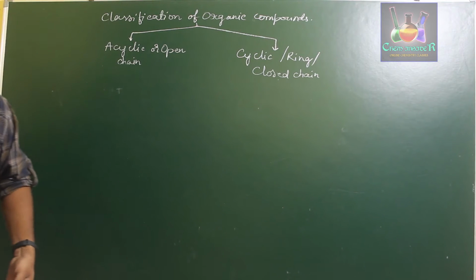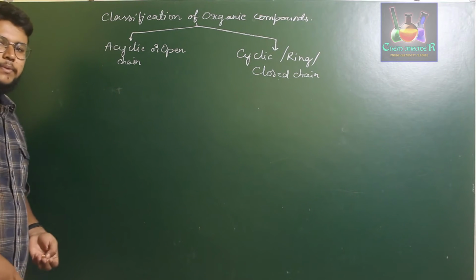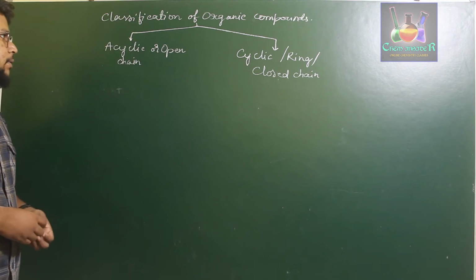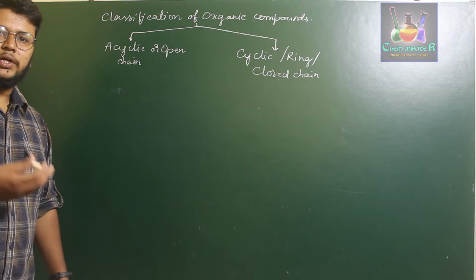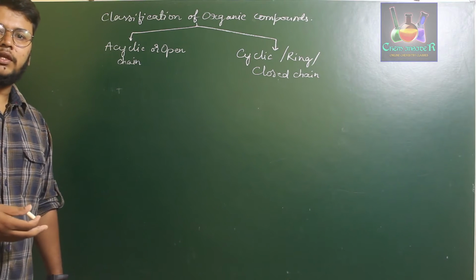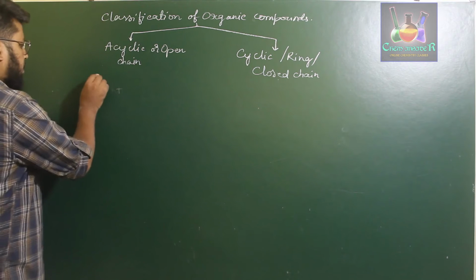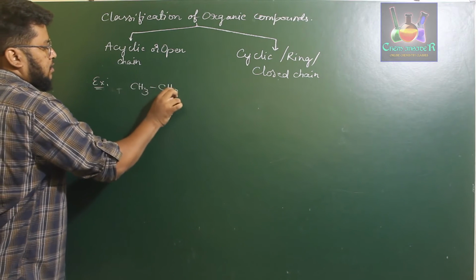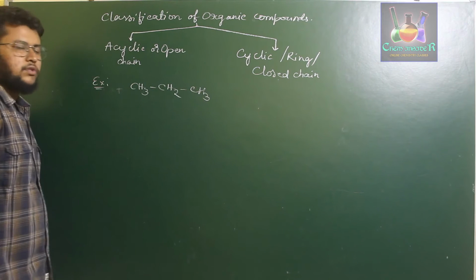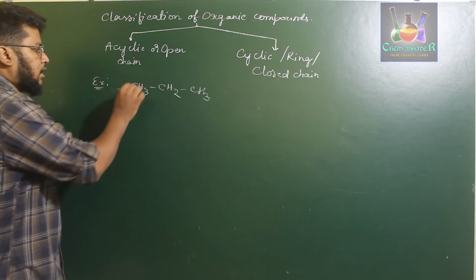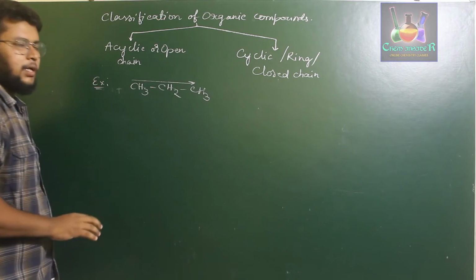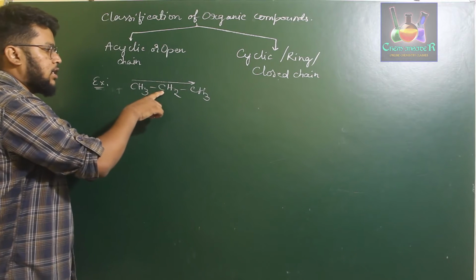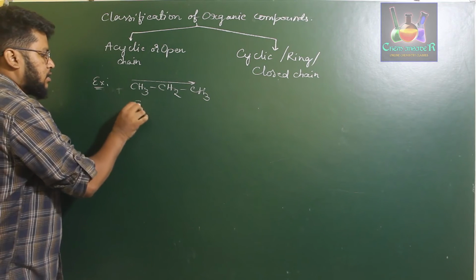Acyclic or open chain hydrocarbons, as I said, are of two types. If the given hydrocarbon just has a straight chain, then it is a straight chain acyclic hydrocarbon. If a given hydrocarbon has a carbon atom attached to more than two carbons, then that will be called a branched chain. For example, CH3, CH2, CH3 is an example of a straight chain. Here the carbon atoms are attached to one or two, maximum of two, carbon atoms. So this is an example of a straight chain hydrocarbon.